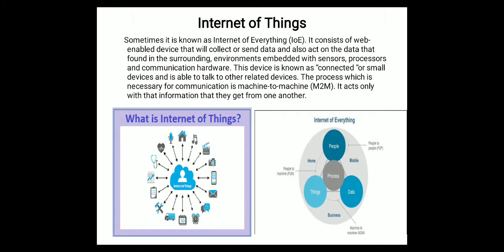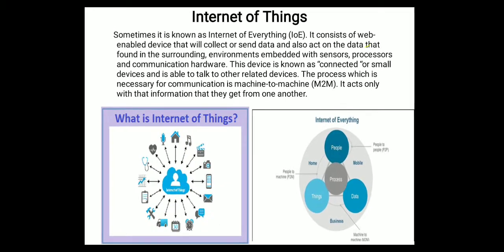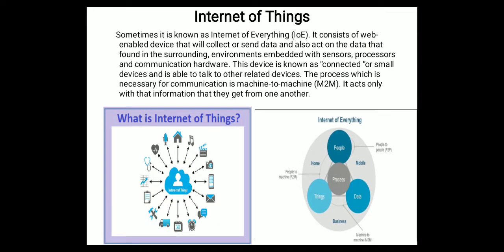Now, Internet of Things. What is the Internet of Things? Sometimes it is called the Internet of Everything. In short, friends, Internet of Things is nothing but simply a communication, or a connection. We know through the internet we can connect to different devices, we are able to communicate, we are able to gather the information, get the data. That is nothing but the Internet of Things.